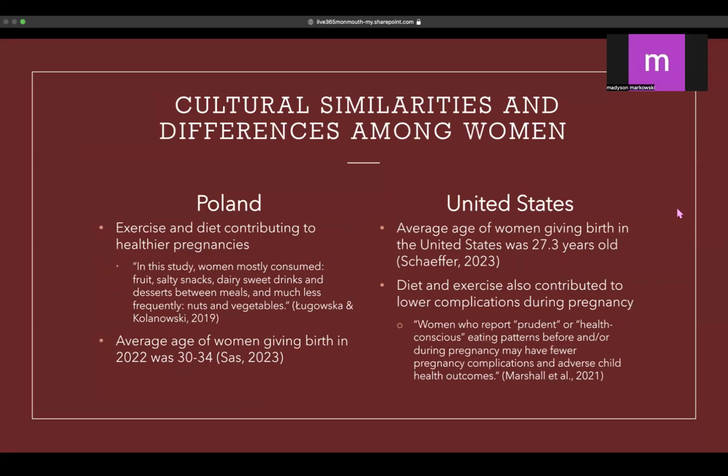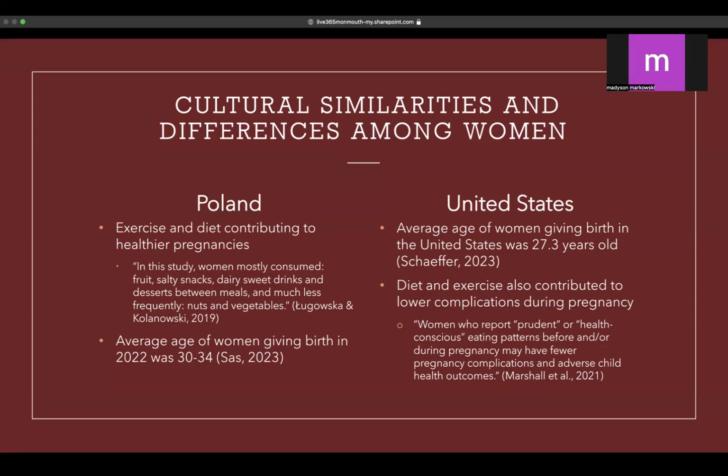Some cultural similarities and differences between women in Poland versus the United States. In Poland, exercise and diet contribute to healthier pregnancies. In a study that I found from Poland, it states that women mostly consumed fruit, salty snacks, dairy, sweet drinks, and desserts between meals. They didn't eat as many nuts or vegetables.